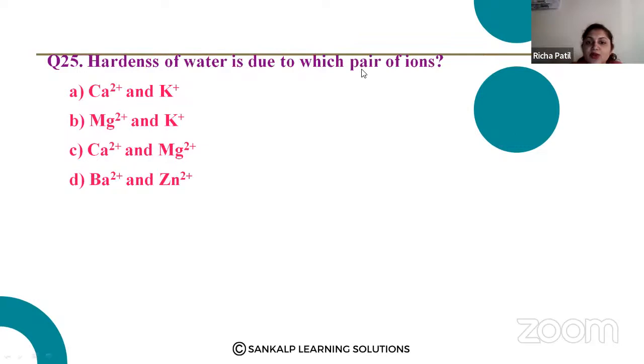Hardness of water is due to which pair of ions? Option C. Yes, it is Ca+2 and Mg+2. Correct. So the answer is C.